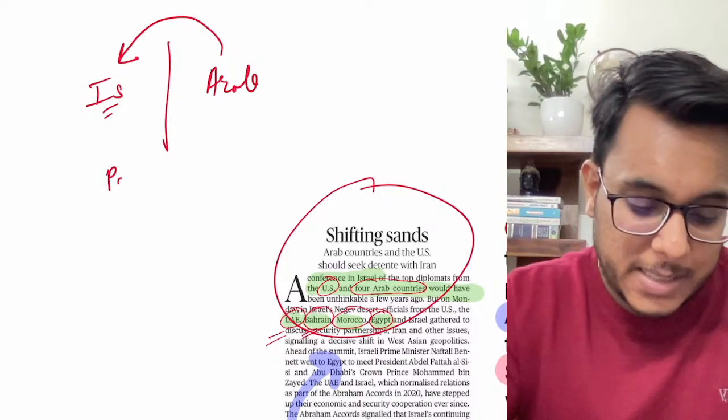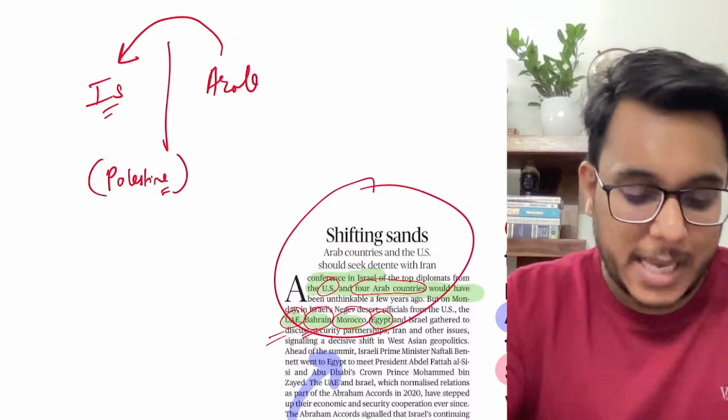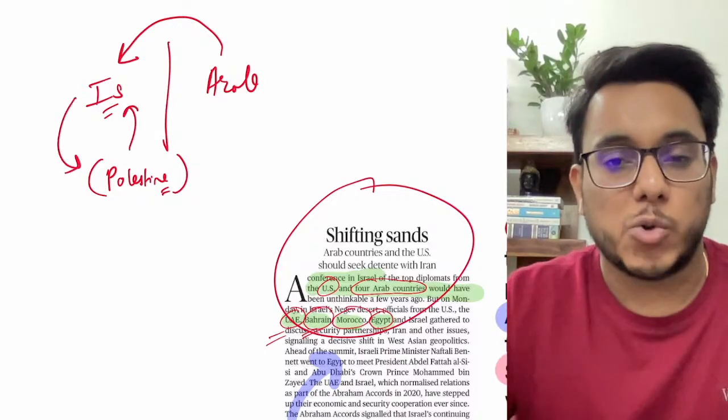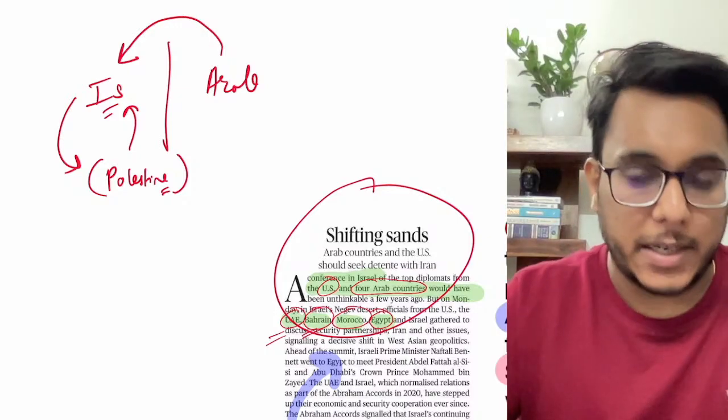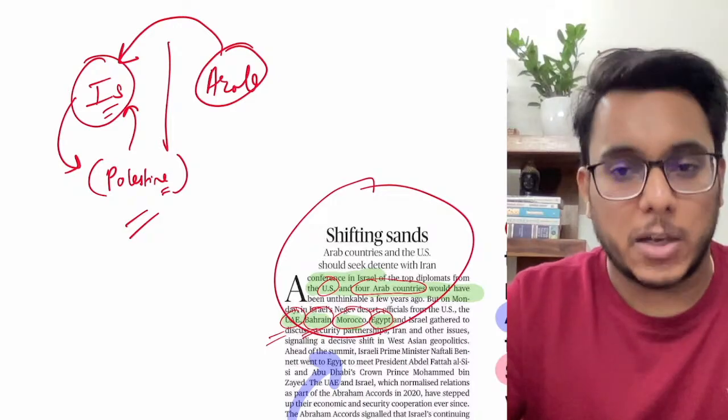The Arabs say that the Palestinian territories have been acquired by Israel. Israel says that no, we have returned back to our home. We have not acquired the Palestinian territories. So on the matter of Palestine, Israel and the Arabs do not have good relations.